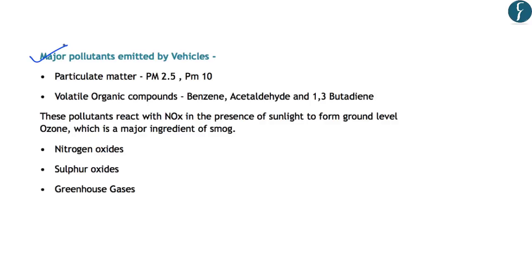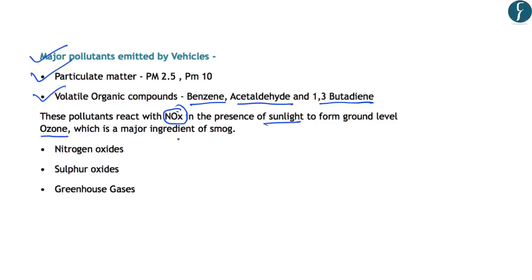So the pollutants emitted by the vehicles become important for us from exam point of view. So the first kind of pollutants are the particulate matter. The second major pollutants that are emitted by the vehicles include the volatile organic compounds, and these include benzene, acetaldehyde and butadiene. And these volatile organic compounds are very dangerous because these pollutants react with nitrogen oxides in the presence of sunlight and they form ground level ozone.